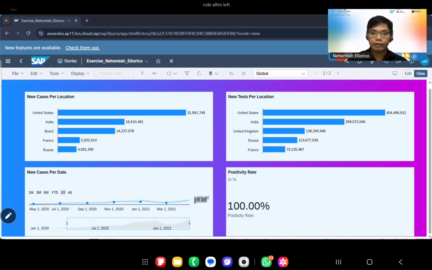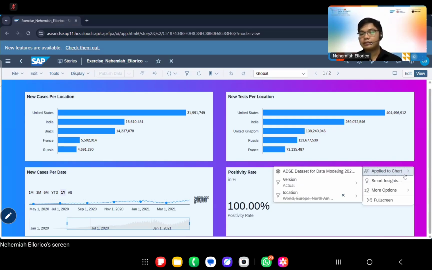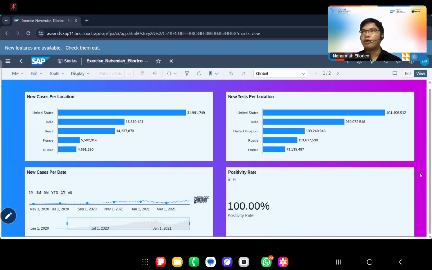If you would review it on the recording, what you will see is that it's in decimal. But if you click on the three dots on the top of the chart, you would be able to see formatting. And then you just have to uncheck use format there and then change it to percentage.